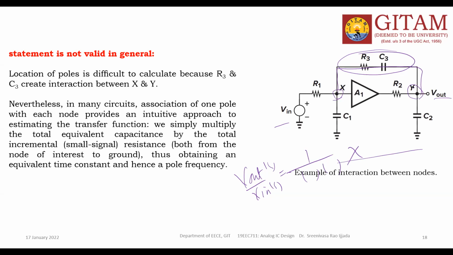Nevertheless, in many circuits, association of one pole with each node provides an intuitive approach to estimating the transfer function. We simply multiply the total equivalent capacitance by the total incremental resistance, thus obtaining the equivalent time constant and hence the pole frequency. Generally we use that process, but whenever there is interaction between two nodes, the statement cannot be applied directly. Understood?